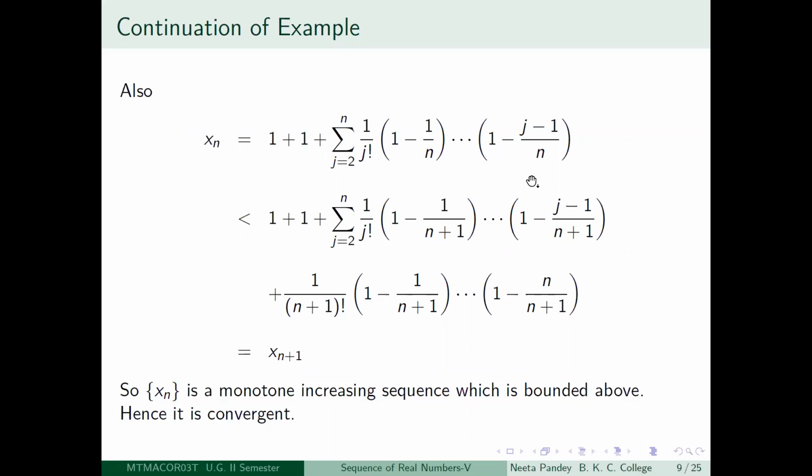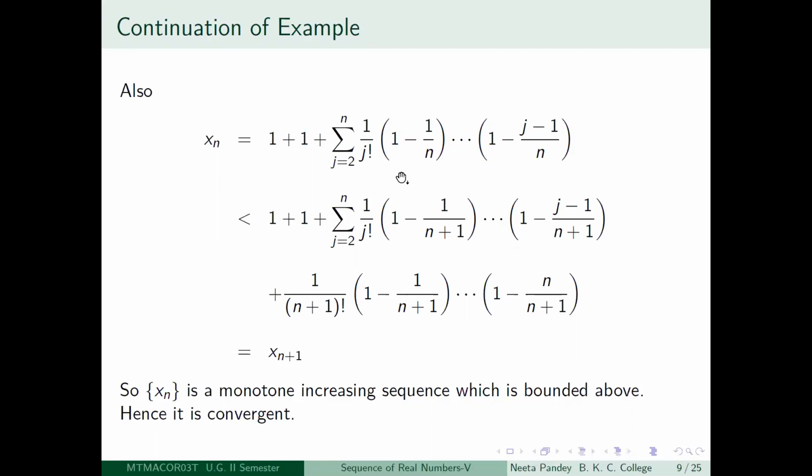The numerator is not going to be a factor, right? Whatever be your, suppose you take any k by n somewhere here. Since 1 by n plus 1 is less than 1 by n, so minus of 1 by n is less than minus of 1 by n plus 1. So if you multiply by a positive number k, these are all positive numbers, then you still get minus k by n is less than minus k by n plus 1.